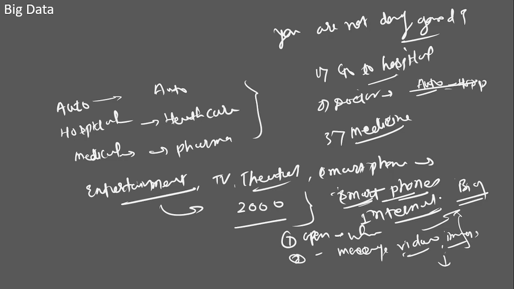Now I'm talking about people who are not working. They have only a smartphone and they are using the internet, and they are creating this much data. We also have many industries where people are working. They may get some assignment from their managers or team leads, so they have to do some R&D, research and development, for their work.